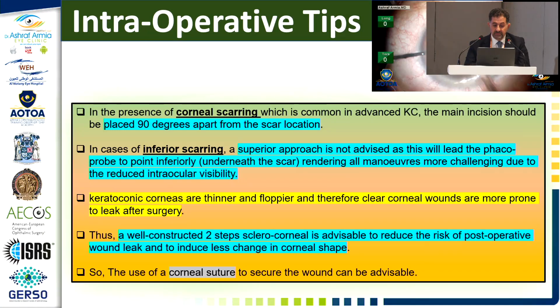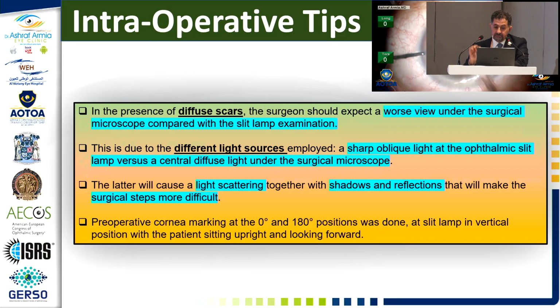This is important. With inferior scarring, the superior approach is not advised because at the end of the phaco tip we're reaching the opacity. Keratoconic corneas are thinner, so a well-steeped, two-step corneal incision is crucial, and suturing for advanced keratoconus is very important. Diffuse scars are very important, as that's worse under the surgical microscope.